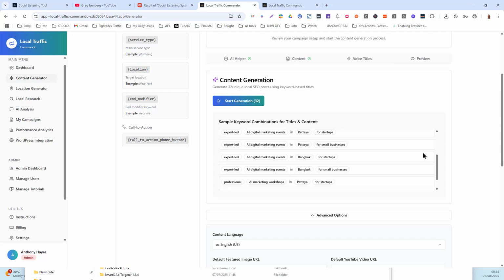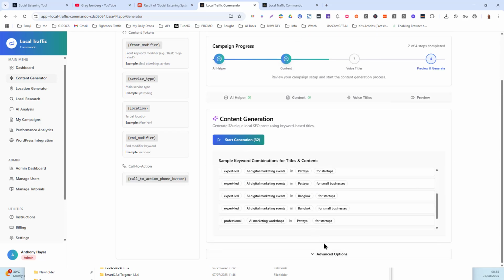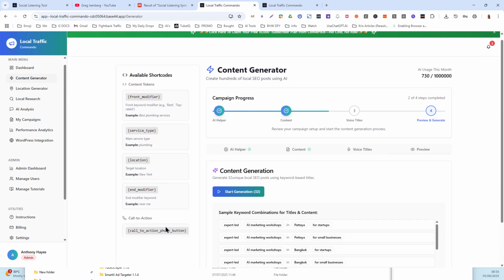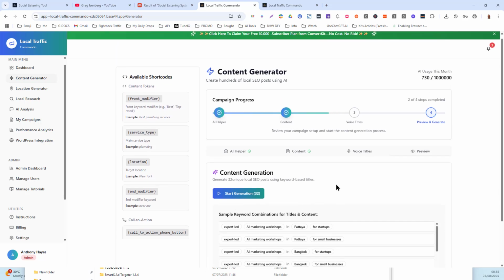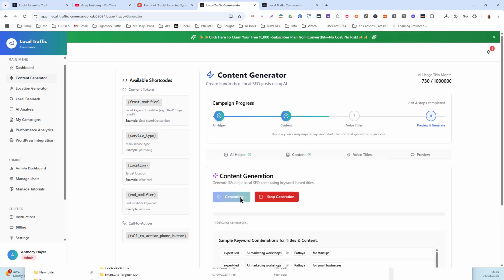And when we come over here, we've still got the same things in the advanced settings and stuff like that. So I can just hide that for now. And all I need to do then is start generation. And when I start generation, it's going to create that content that we can then post into WordPress. Okay, so the modifiers are there.